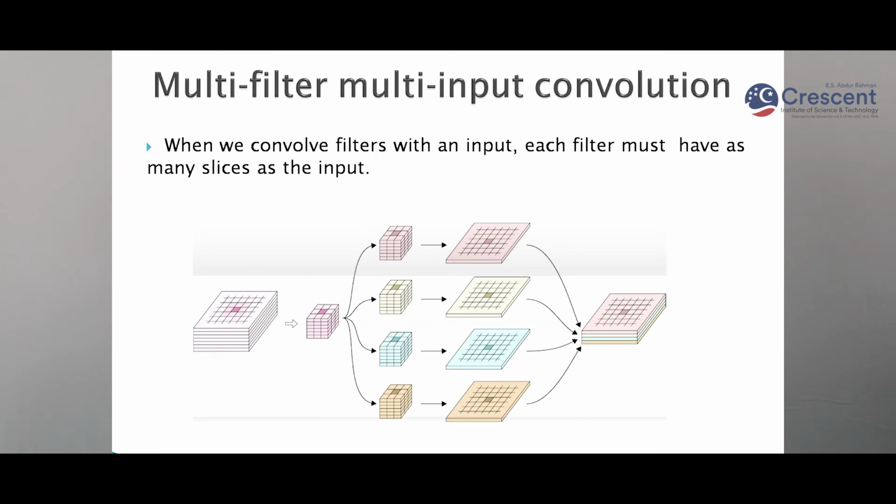Here we can see multiple filters with multiple convolution. Here one image has 7 channels, so your filter should also have 7 channels. Now you are using multiple filters. You can use as many filters as you want, but each should have 7 channels. Then every filter will convolve with the input image and produce one 2D image. Here we have used 4 filters, so the output channels of the image will be 4.